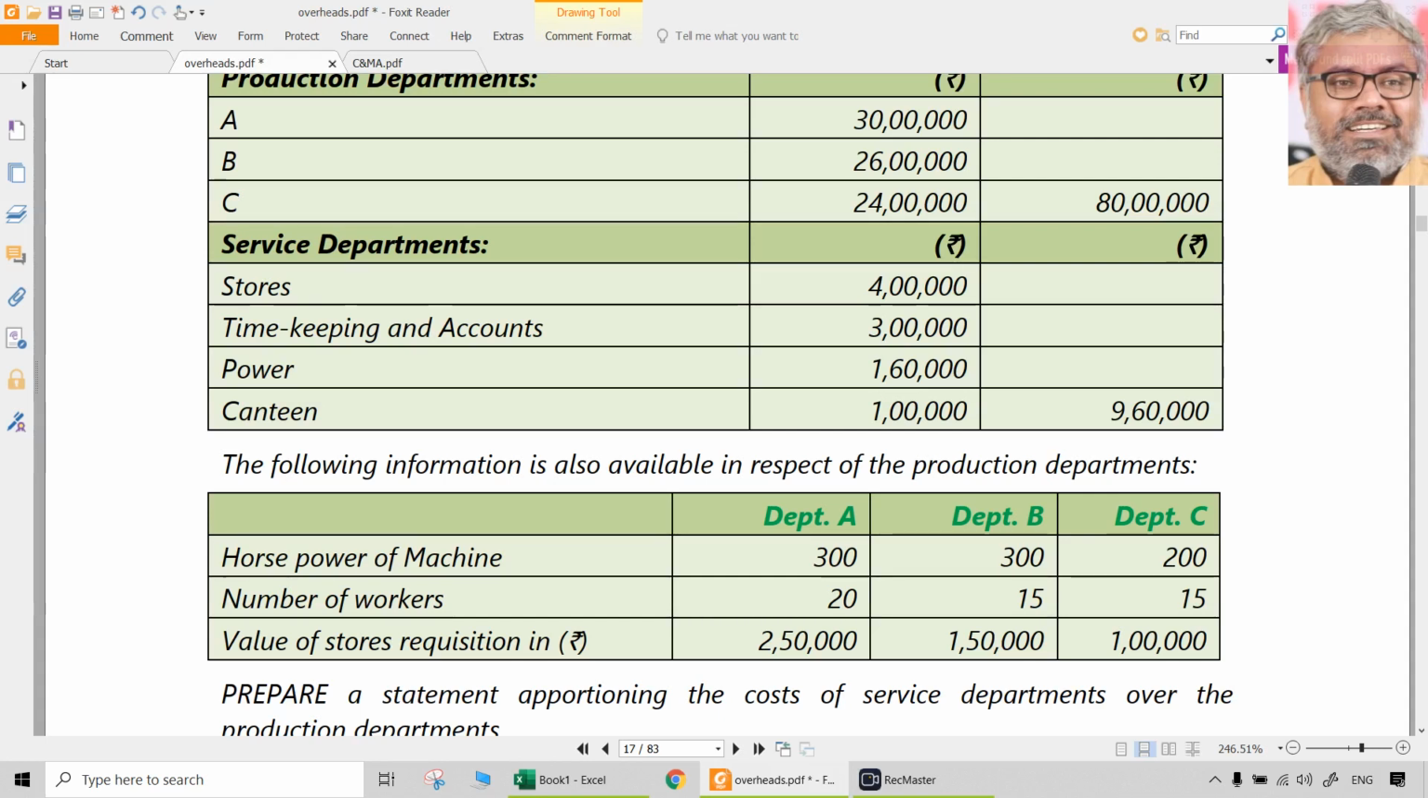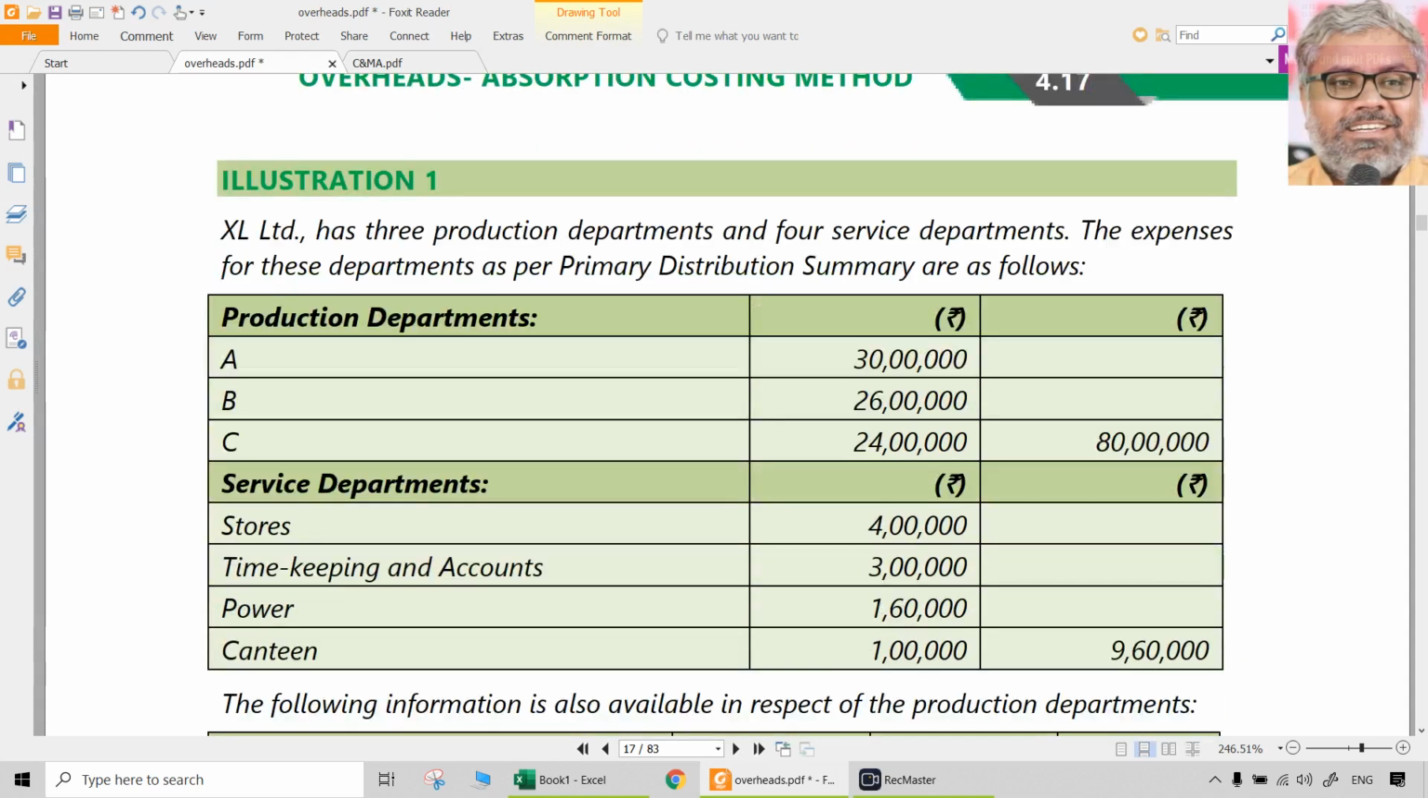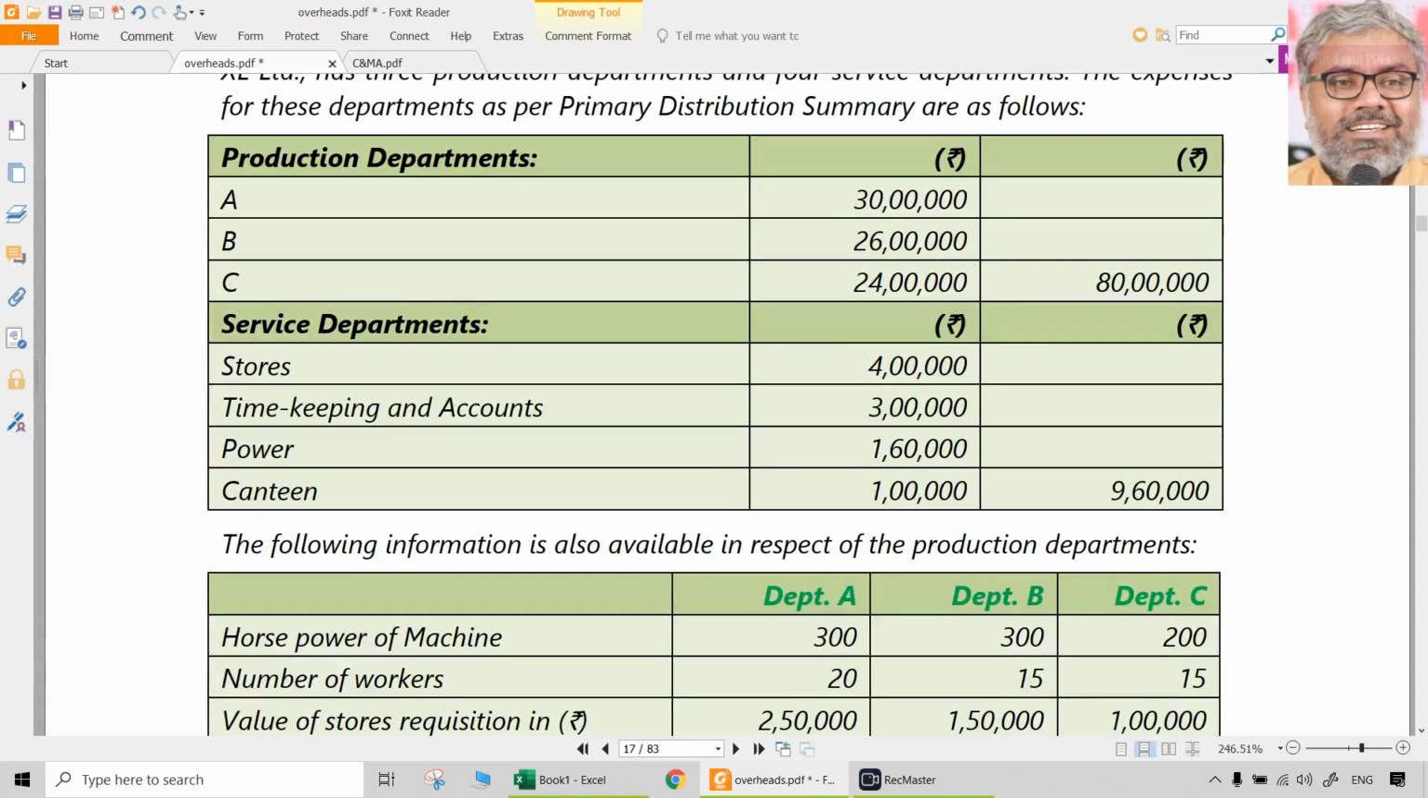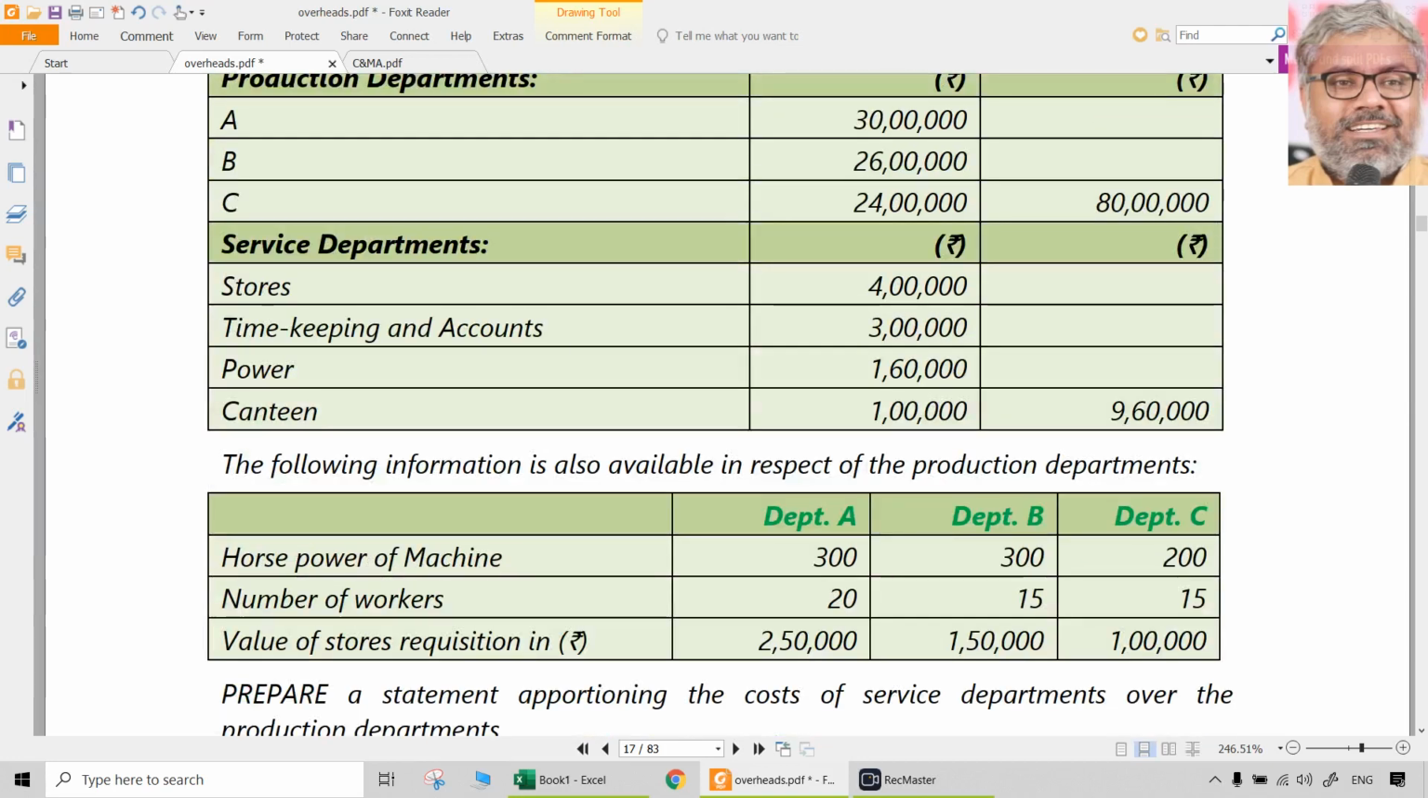This is the data that is useful as a basis of apportionment. It has no other reason. Mainly the costs are where, these are the costs. This data related to departments about horsepower, is it rupees? No, it is not. It has nothing to do with our data. This is only useful as an appropriate basis. Number of workers is also some other statistical data which is useful to be used as an appropriate basis. Value of stores requisition is also something which is useful as an appropriate basis.